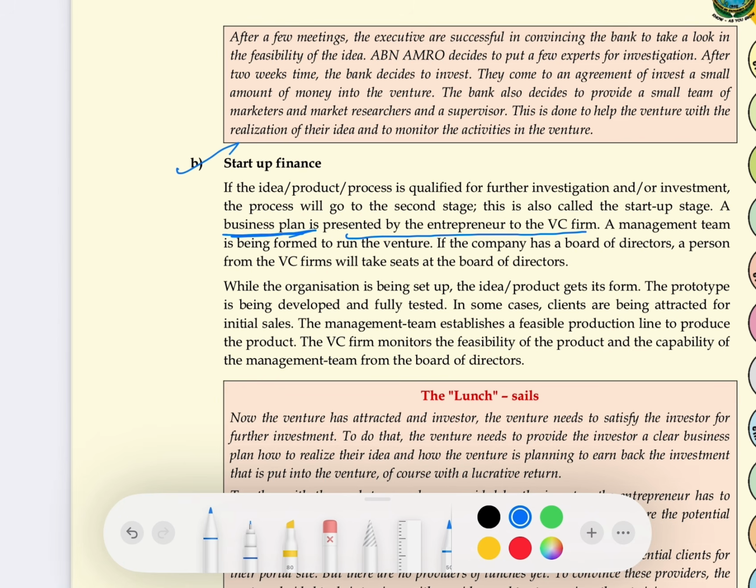And if the VC firm gets satisfied, gets convinced with your idea, then one person from the VC firm will sit on your board of directors. So the keywords here are: once the idea is qualified for further investigation, the process will go to the second stage, which is called the startup stage. Here the business plan is presented to VC, and VC makes one of his persons sit on the board of directors.